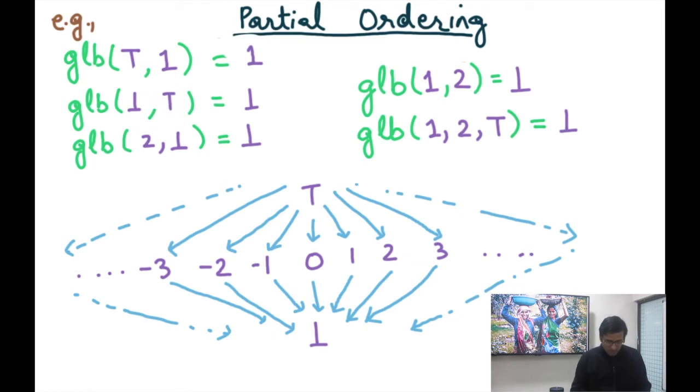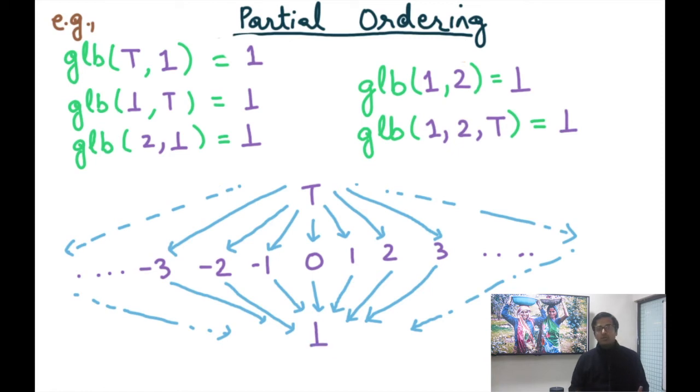Similarly, what is GLB of 2 comma bottom? Bottom again. So what is the greatest element that's lower than both bottom and 2? That's bottom. What is the GLB of 1 comma 2? So what is the greatest element that's lower than both 1 and 2? Can it be 1? No, because 1 is less than or equal to 1, but 1 is not less than or equal to 2. Recall that 1 and 2 are incomparable. So similarly, 2 cannot be the answer, and so the only answer here can be bottom.